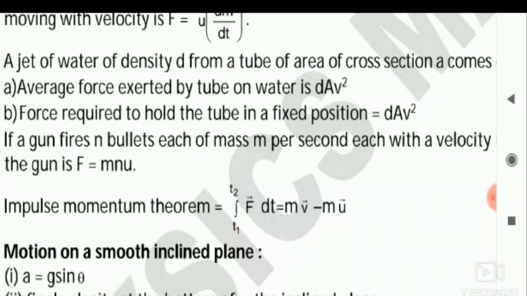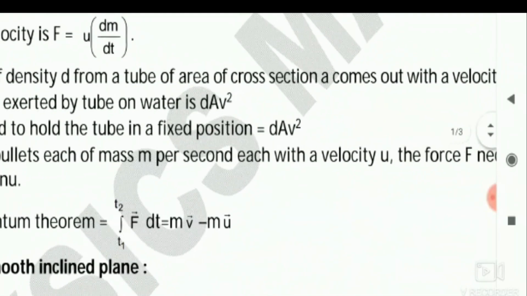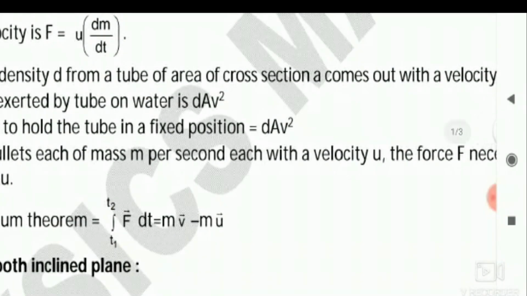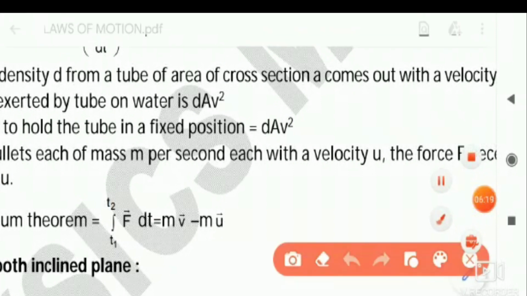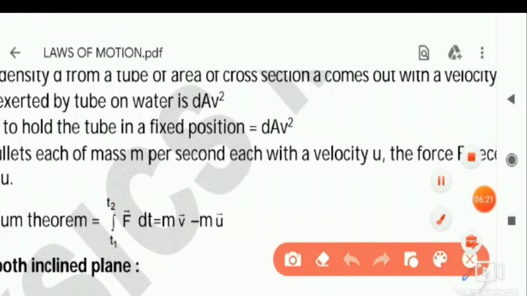Velocity of the water will be given. Density of the water is, as you know well, a fixed value, and area of cross section will be given. The area of cross section is written as small a, but given in the formula as capital A. You just make these small minor corrections.